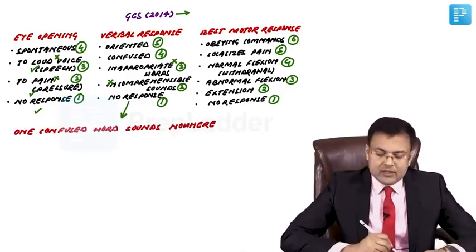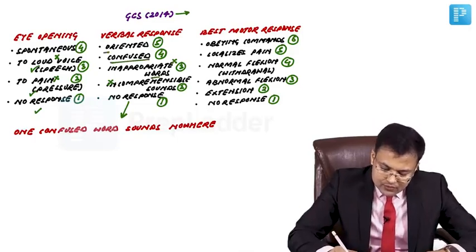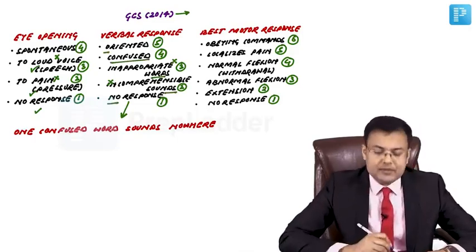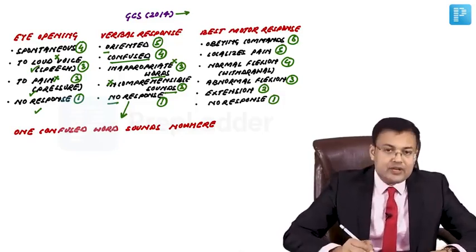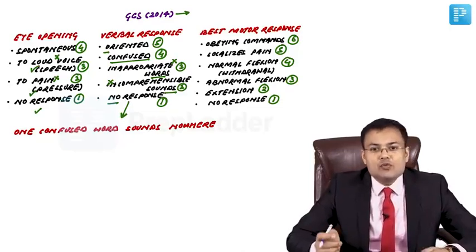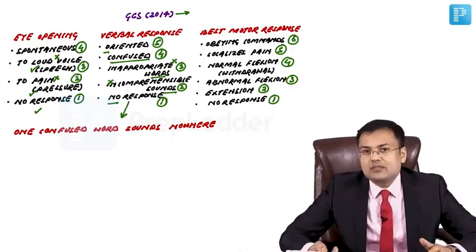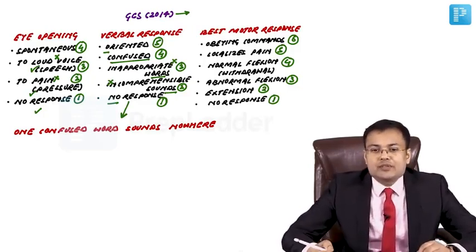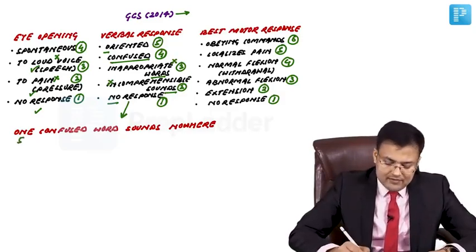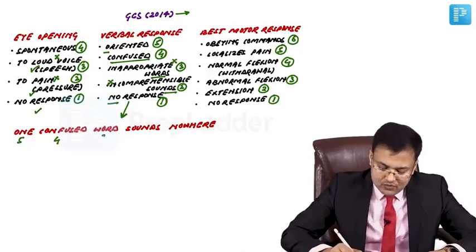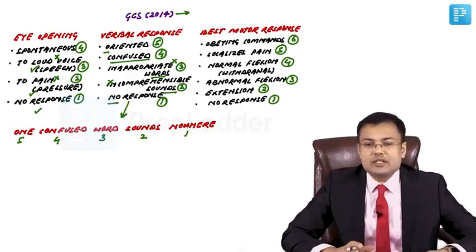So how to remember the verbal response? See, it's one confused word sounds nowhere. Mnemonic is one confused word sounds nowhere. So one means oriented, confused means confused. Words means inappropriate words or words. Sounds, nowhere means no response. Okay, so here you can see the score. Oriented 5, confused 4, words 3, sounds 2, nowhere means no response 1. So this is for verbal response.